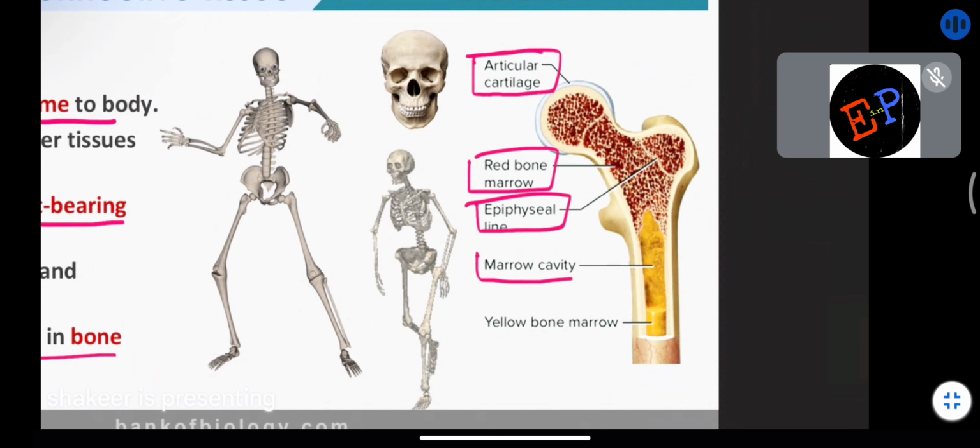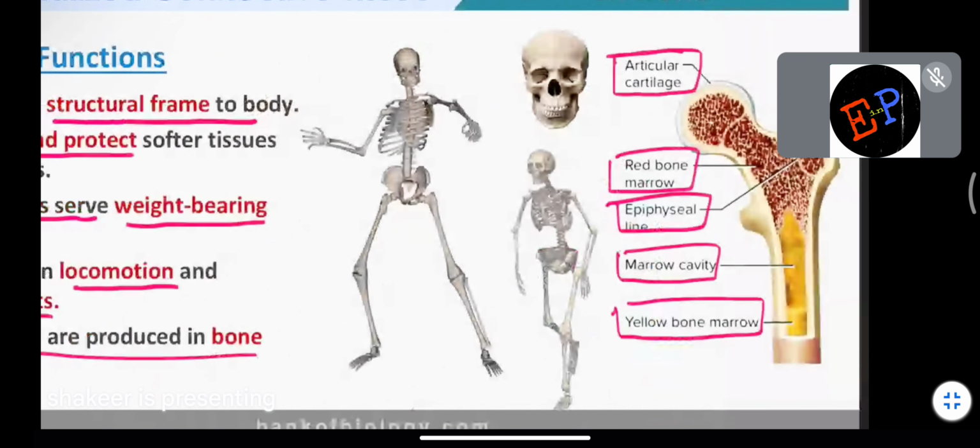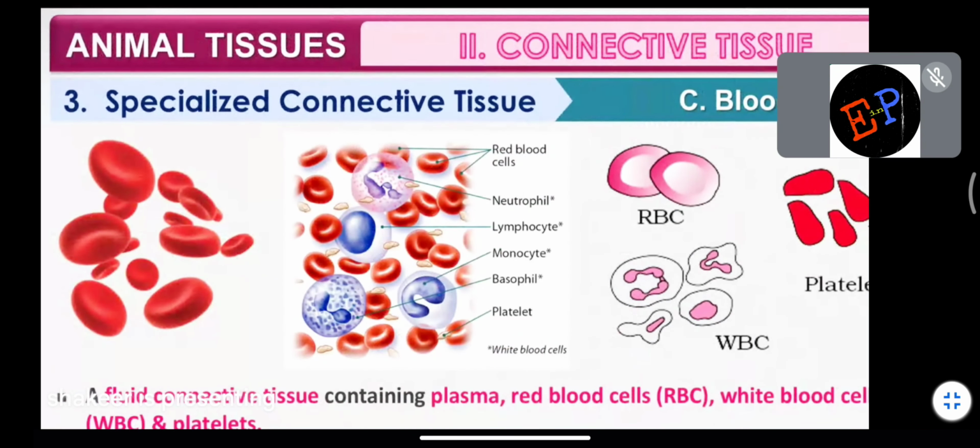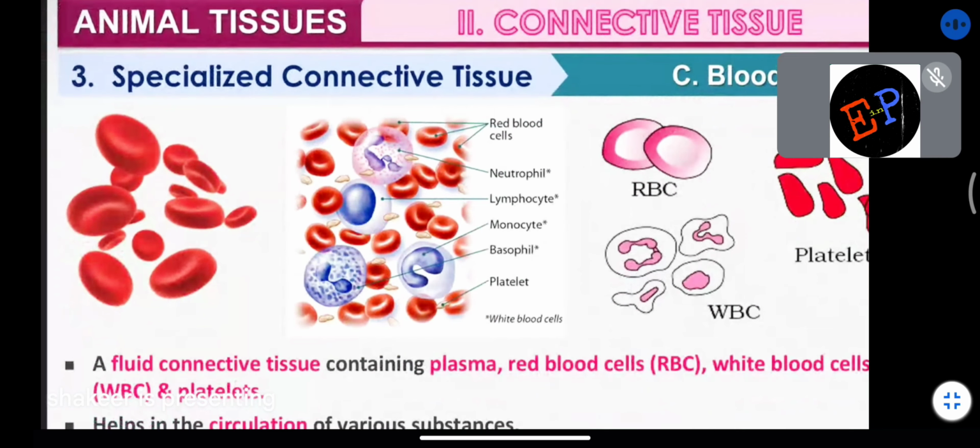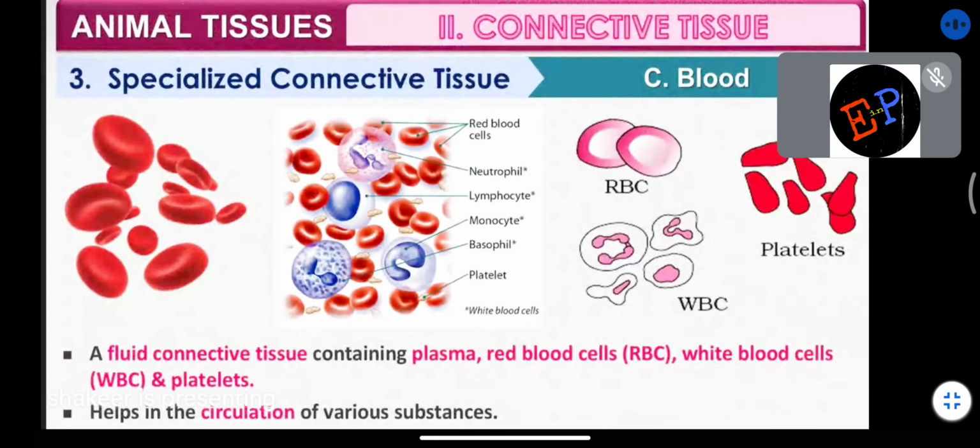Marrow cavity is present and yellow bone marrow is present. So these are the different parts which are present in the bone. Not important, just for your understanding. Clear? Okay. So next we study the next connective tissues, which are called specialized connective tissues.